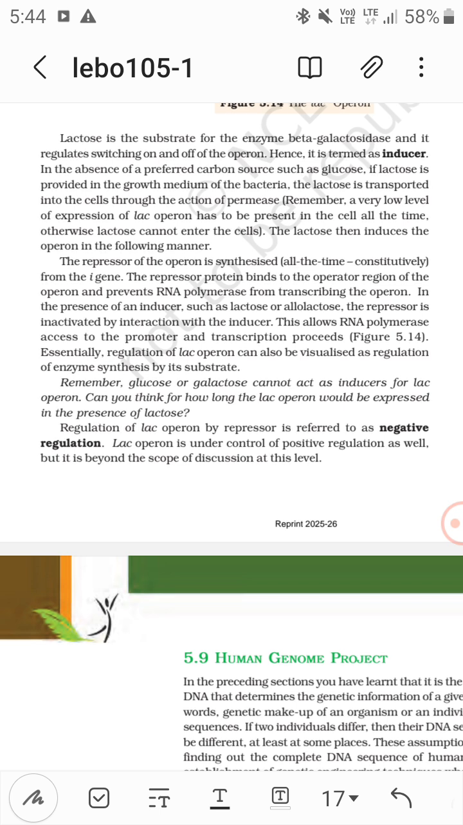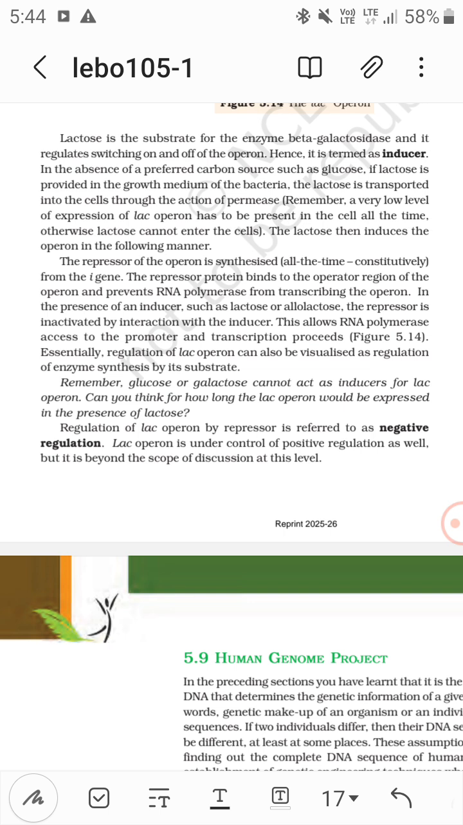So repressor is synthesized all the time constitutively from the I gene. The repressor protein binds to the operator region of the operon and prevents RNA polymerase from transcribing the operon. Now in the presence of an inducer, such as lactose or allolactose, the repressor is inactivated by interaction with the inducer. This allows RNA polymerase access to the promoter and transcription proceeds.